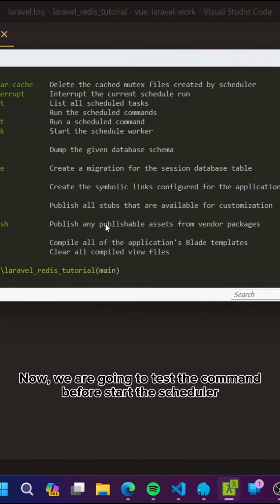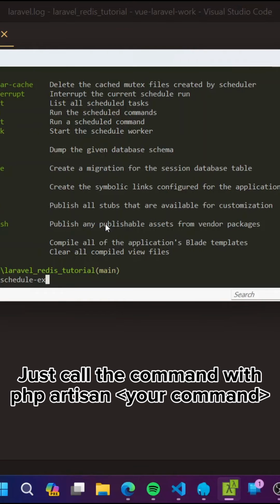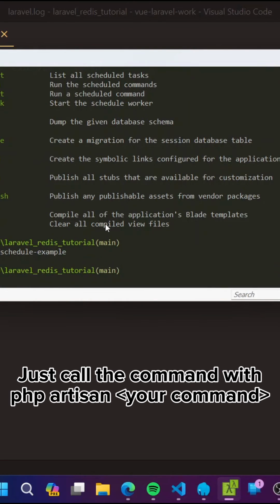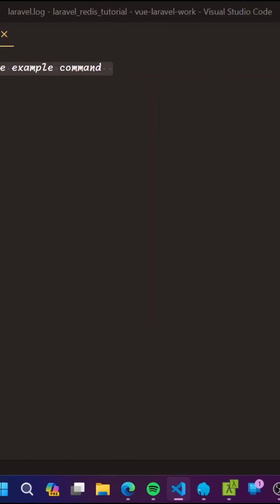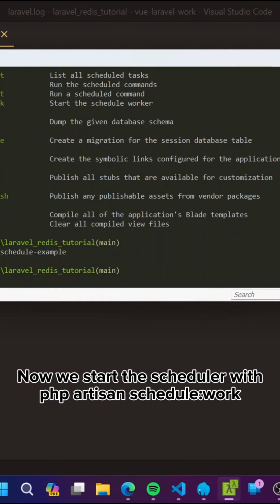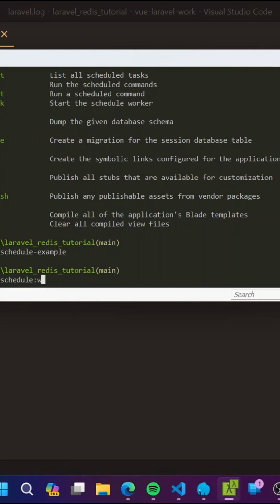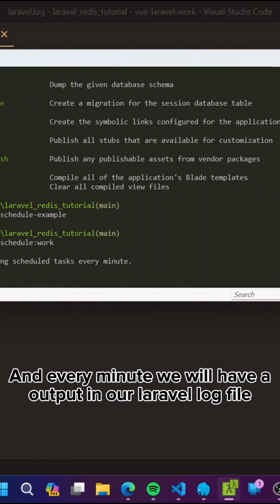Now, we are going to test the command before starting the scheduler. Just call the command with PHP artisan and your command. Now we start the scheduler with PHP artisan schedule:work. Every minute we will have an output in our Laravel log file.